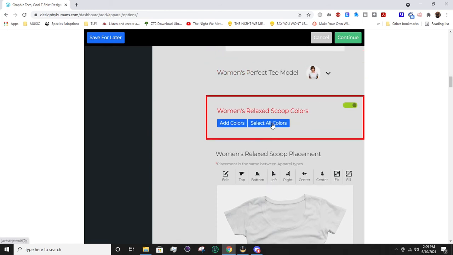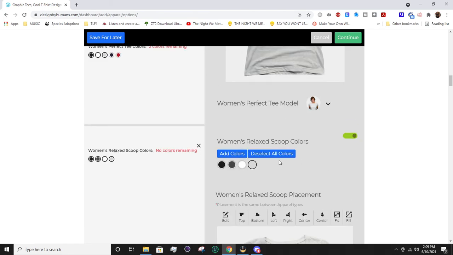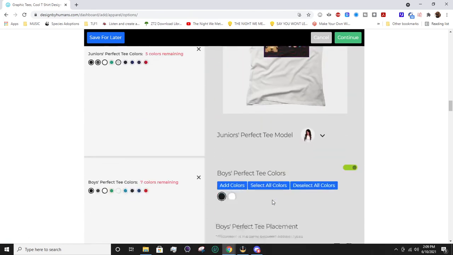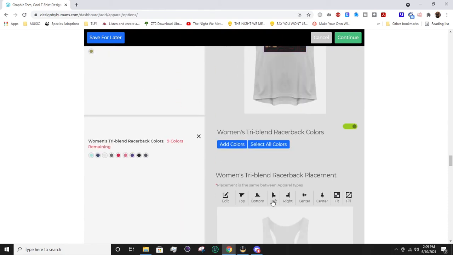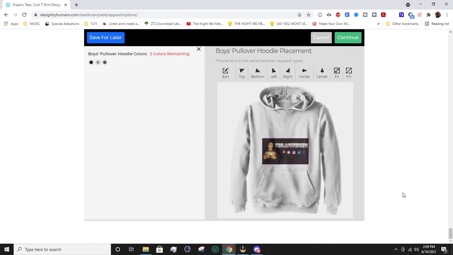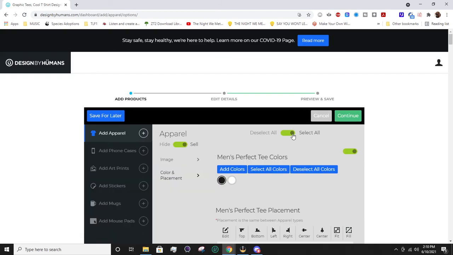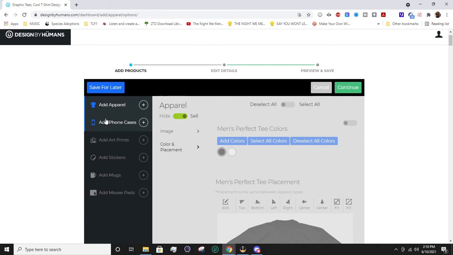And then you can also select colors that you want it available in. If you want to just have it be select all, you can go ahead and hit select all or deselect. And then you would just choose which types of tops you want in terms of apparel. So you have a lot of options: hoodies, tank tops, short sleeves, long sleeves, etc. You have an option to select all or deselect all.